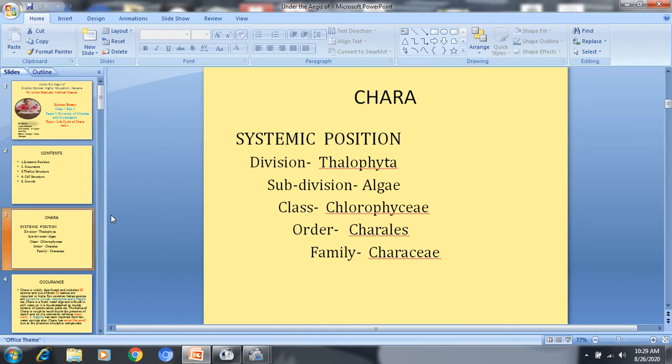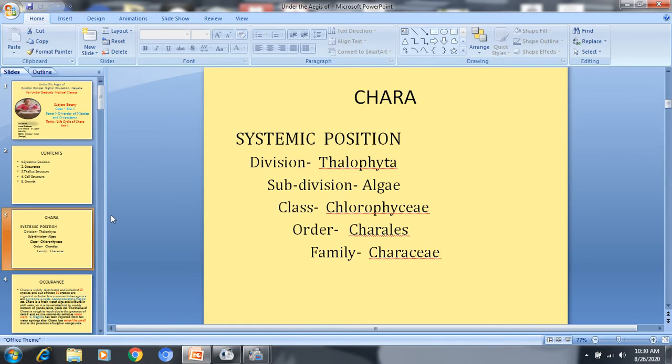The Plantae kingdom has many divisions, and out of these Chara comes under the division Thallophyta. Thallophyta division means the plant body is undifferentiated into root, stem and leaves, and it is a very simple type of plant body. Then Thallophyta has two subdivisions, algae and fungi. Chara comes under the subdivision algae.